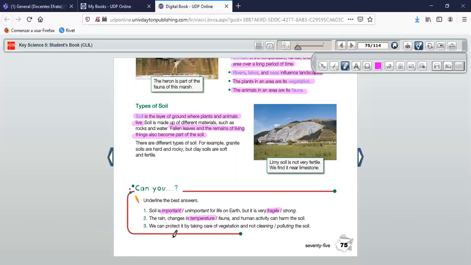So let's go to number 3. Dice, we can protect it by taking care of vegetation and not cleaning or polluting the soil. Let's think a little bit. It's going to be not cleaning or polluting. Okay, the best option for this is going to be polluting. ¿Cómo podemos cuidar? How can we take care of vegetation? Not polluting the soil. Very good. No vamos a contaminar el suelo. Not polluting the soil. Excellent. Very good. So let me go to here.